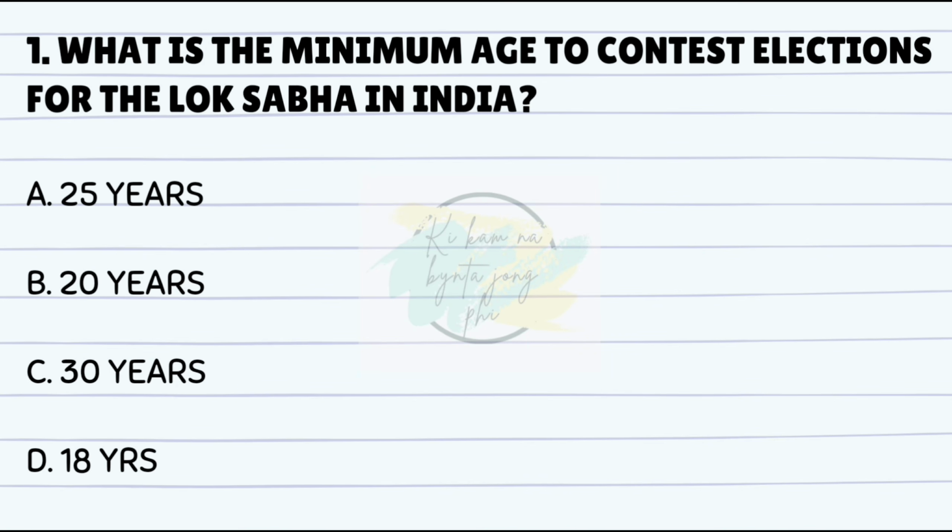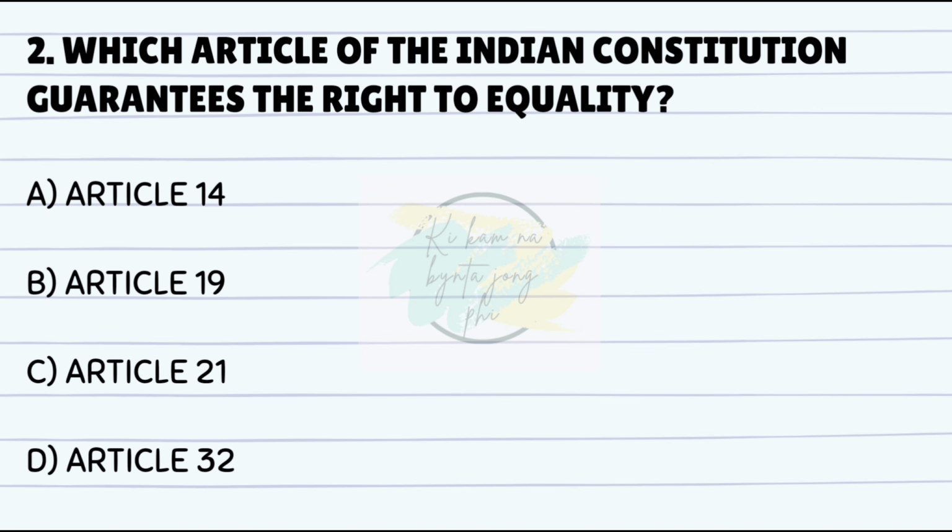What is the minimum age to contest elections for the Lok Sabha in India? Answer is A. 25 years. Which article of the Indian Constitution guarantees the right to equality? Answer is A. Article 14.